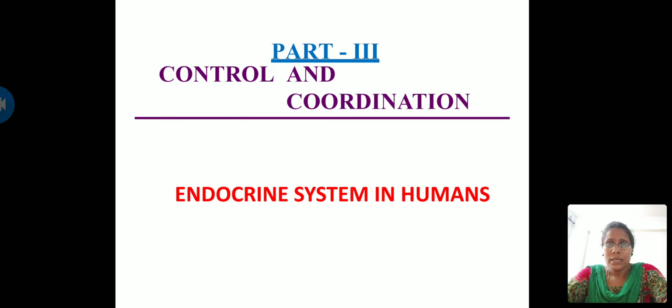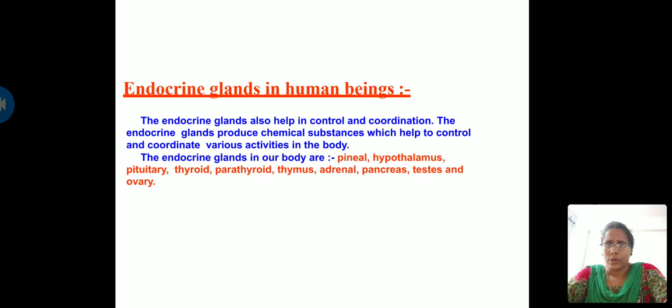The second one is that cells cannot continuously create a nerve impulse. There are some processes like growth, development, or reproduction, which are very, very slow, and the nervous system cannot tackle them. So here the endocrine system is necessary, which involves the release of certain chemical substances called hormones. In today's chapter we will go into detail about what these hormones are and how they function in the human body.